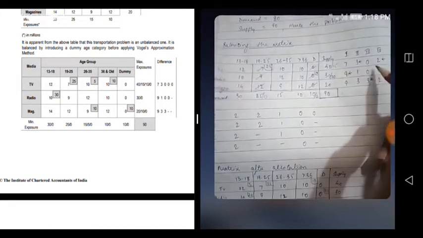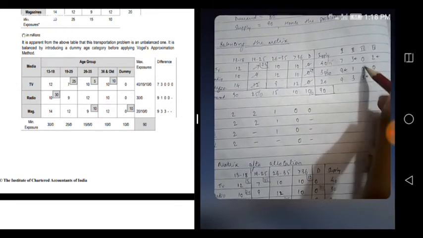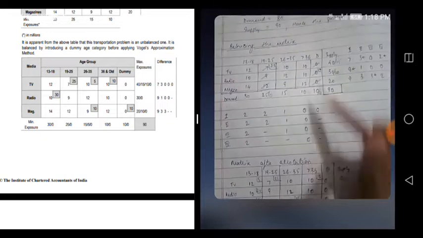10 minus 10, 0. Then here again 10 minus 10, 0. Okay, then 9 minus 12, 3. We have to take the two least numbers, that's what I am doing in each iteration. Then third here, 12 minus 10, 2. Here already I got exhausted, so dash. 10 minus 9, 1. 10 minus 10, 0 is already dash.